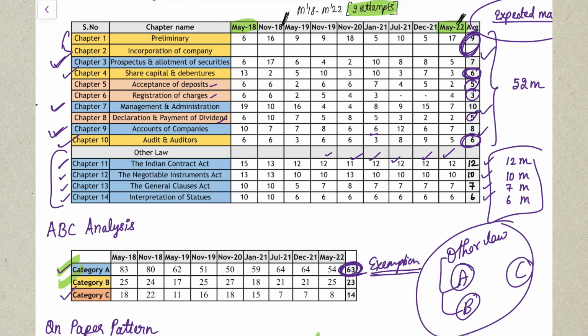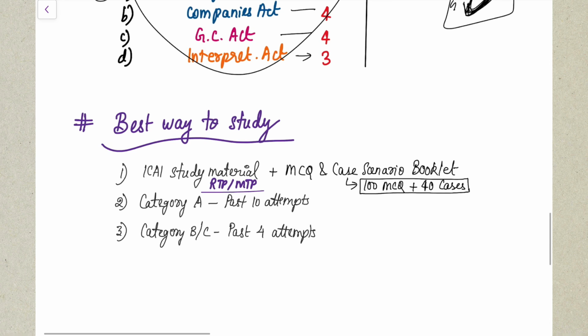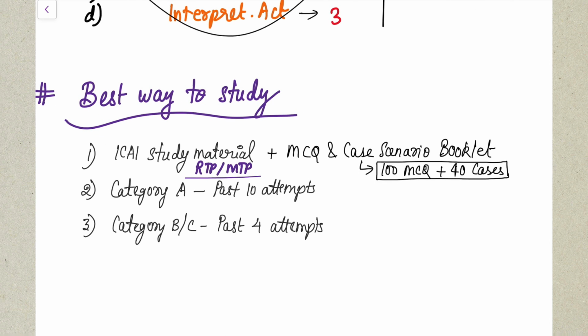Right. So now that we have also discussed the ABC pattern, the final thing left to discuss is the best way to study. You have to cover the text from your ICAI material. Definitely have to cover that. Along with that, ICAI has issued an MCQ and case scenario booklet which contains around 100 MCQs plus 40 case scenarios. You have to cover that MCQ booklet also. 100 MCQs and 40 cases will take you very little time to cover. So once you have studied your entire portion, please go through this and take note of those 100 MCQs and 40 case laws.